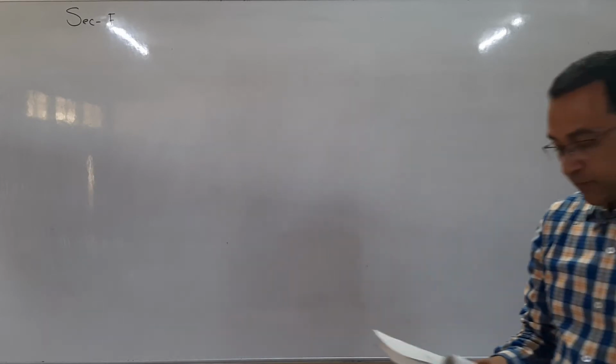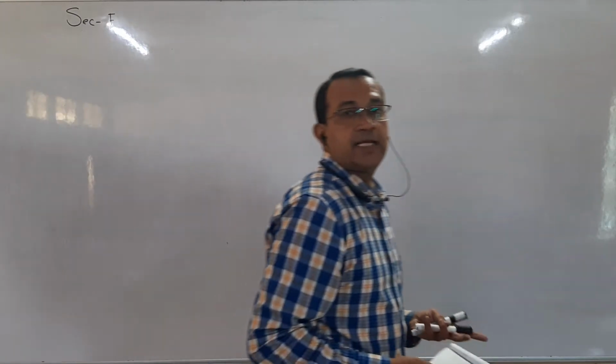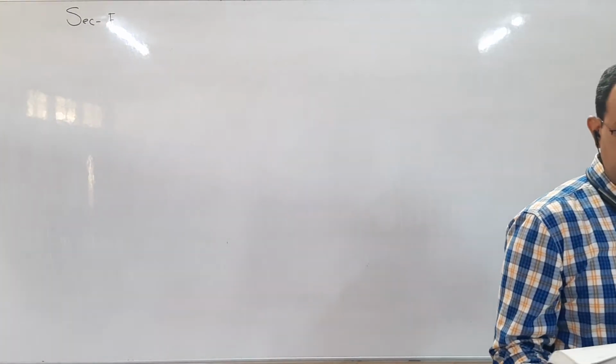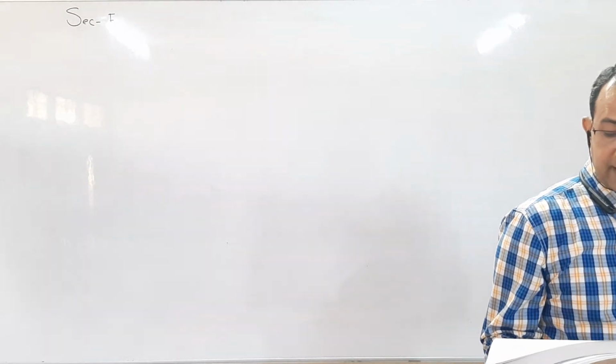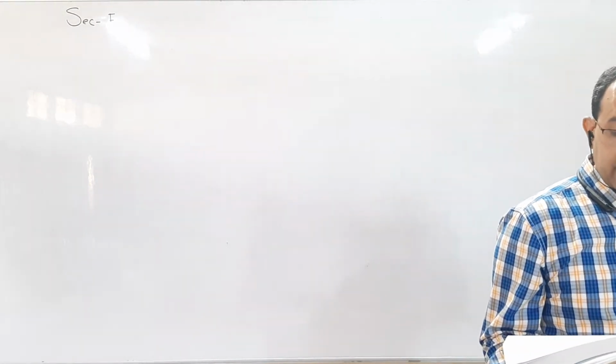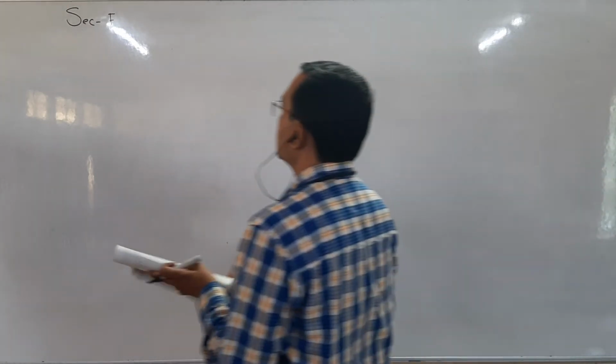Now the question is as below. The data regarding height in centimeter of 30 students of a school are as under. Prepare an inclusive frequency distribution of 6 classes and hence prepare less than type and more than type cumulative frequency distribution. Okay, students, here we will first locate the highest and lowest value.